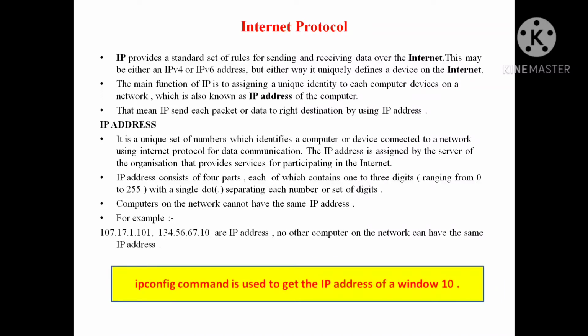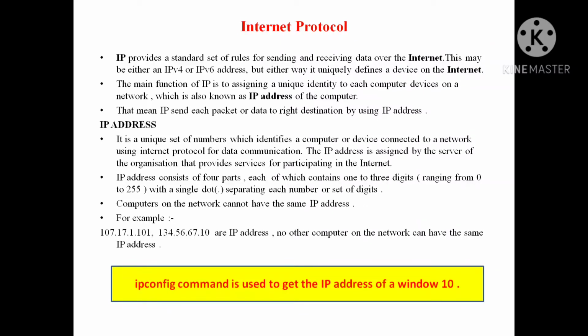Okay, students, so this is the definition of the internet protocol. It uses the IP address. It assigns the IP address. Along with this function, the main function of the IP protocol is to send our data or packet to the right destination by using the IP address. IP address means to whom I want to send the data. That means it ensures that the data is sent to the correct or desired person.